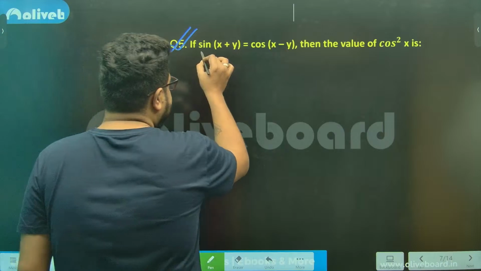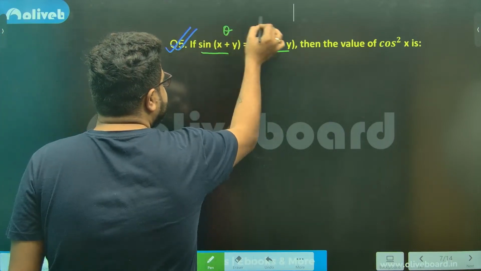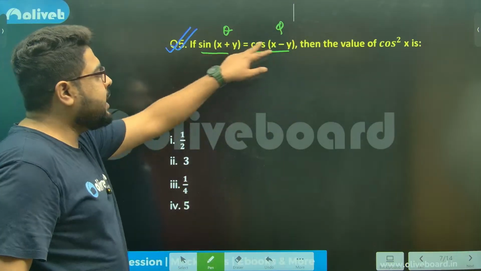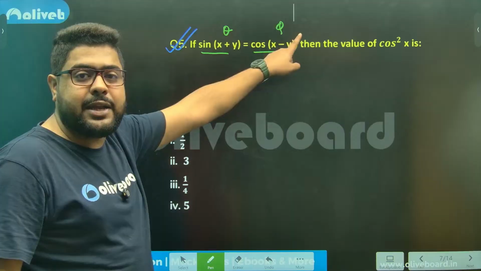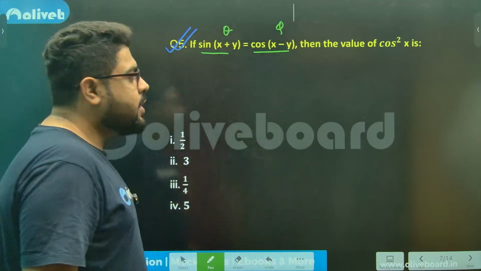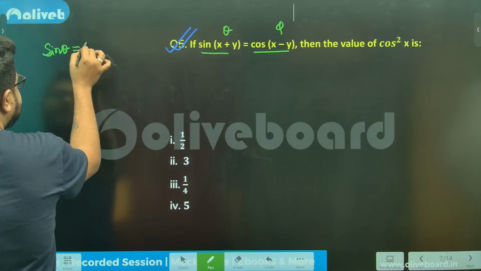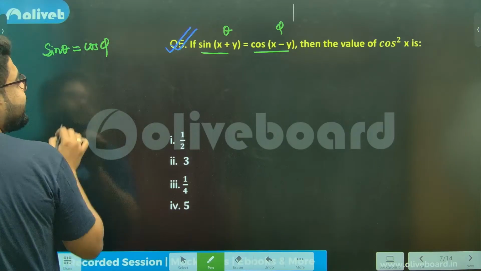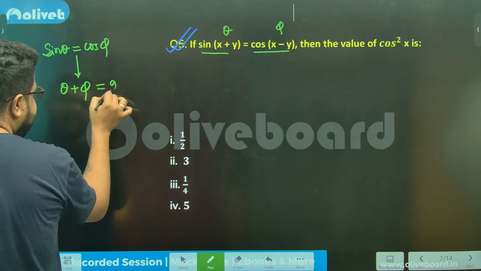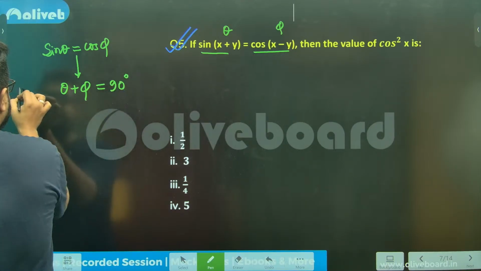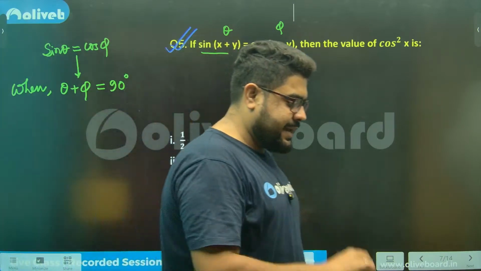Sir, when can I say sine theta is equal to cos something? You see, if this is theta, this is phi, they are not equal. Please understand this. This is x plus y, this is x minus y, two different angles. Sir, when is sine theta equal to cos phi? Only when theta plus phi are complementary angles. Can I say this?